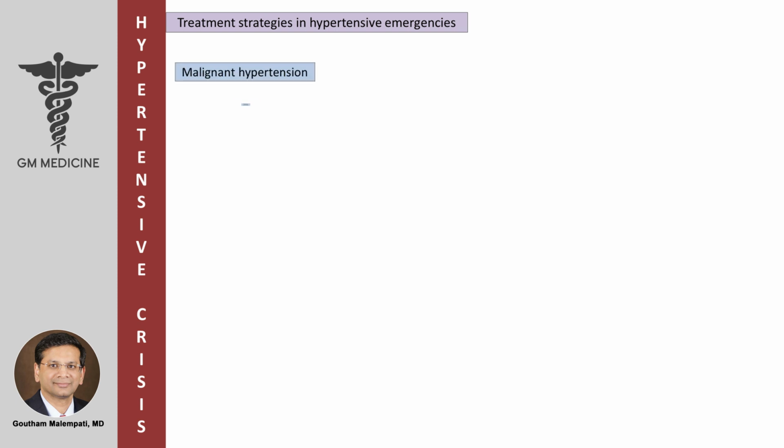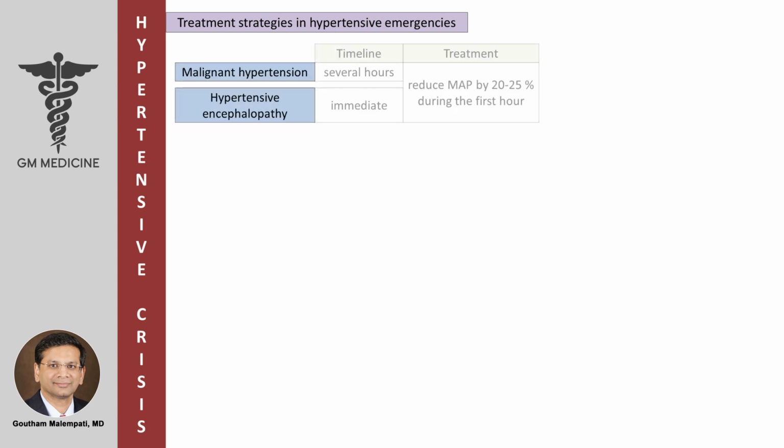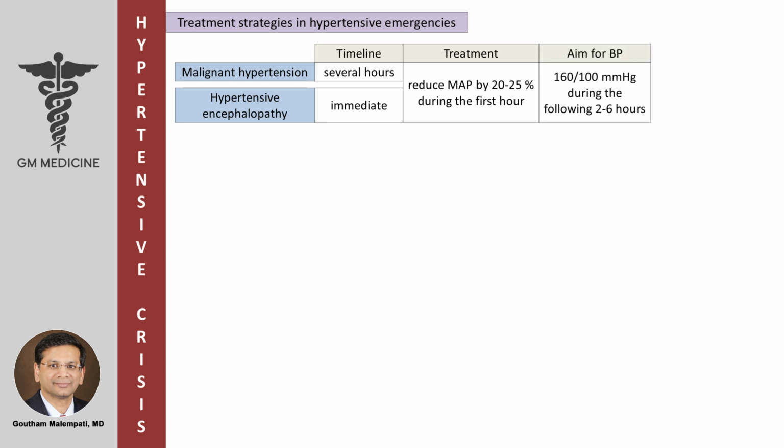Malignant hypertension and hypertensive encephalopathy. Reduce mean arterial pressure by 20 to 25% during the first hour and then aim for blood pressure of 160 over 100 mmHg during the following 2 to 6 hours. Preferred intravenous drugs are labetalol or nicardipine.